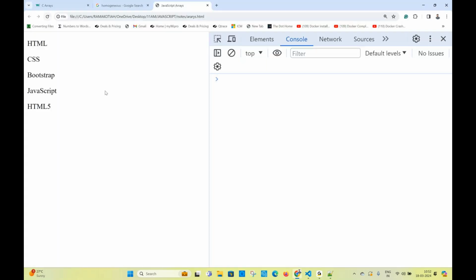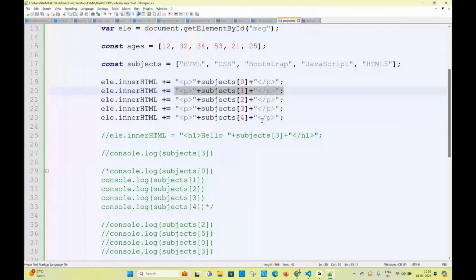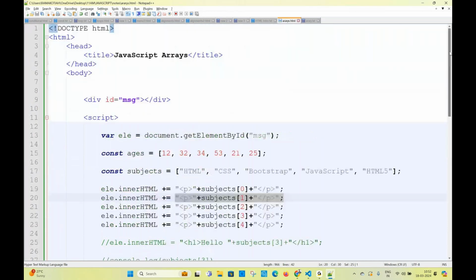All the subjects are appended on the div, which is on the screen. They are all appended. Any confusion? Okay, na? This is all the known subject. We know concatenation, we know inner HTML. How can we get the element by ID? After that, how to append something to that. Actually, the div is empty, na. How to append something to this empty div, which is in the array. Okay, right. One more question.